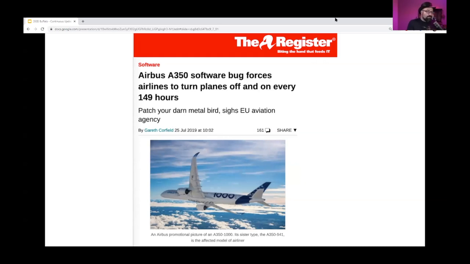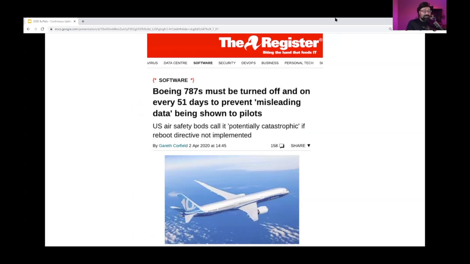All right, so here's a story for you. Airbus A350 has a memory leak. It has to be restarted every 150 hours. You can say, well, I will not fly an Airbus A350 from now on, but it looks like it's an industry problem because Boeing 787, an amazing plane, the Dreamliner, has a register leak and has to be rebooted every 51 days. So if you limit yourself only to the planes that don't need to be updated because their software is perfect, you will probably stay on the ground most of the time.